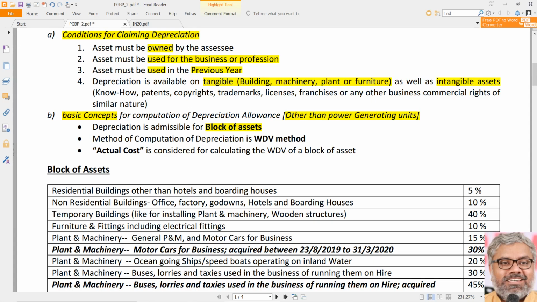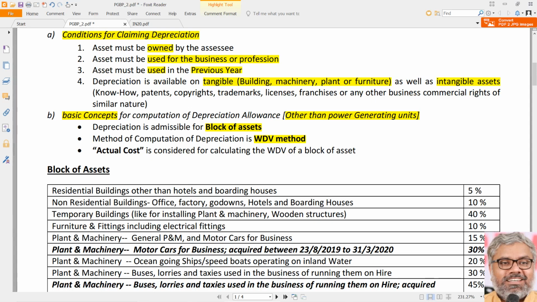Very important point. Which method of depreciation can we choose? Do we have any choice here? No, sir. Under section 32, there is no choice. In accounts, there was choice: straight line method, written down value method, sum of the years' digits method, and so on. Any method could be used. Now, no. Under the Income Tax Act, only and only written down value method can be used. That's all. No other options are available to the assessees.